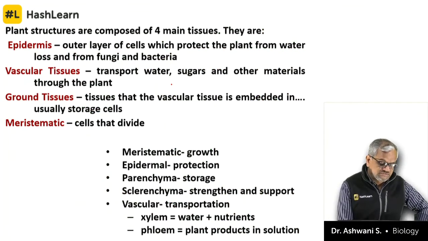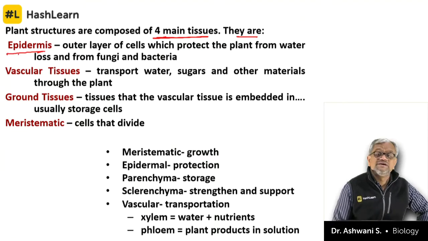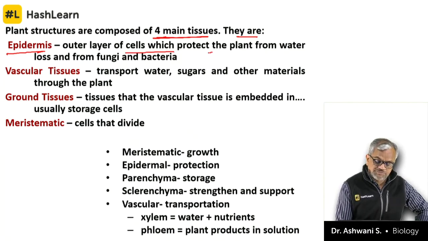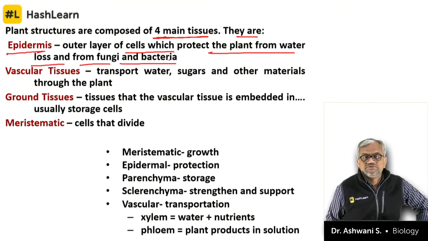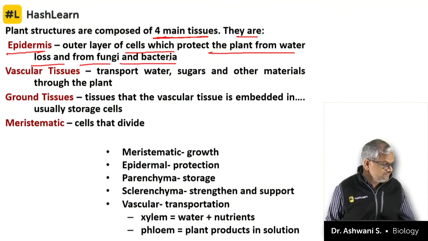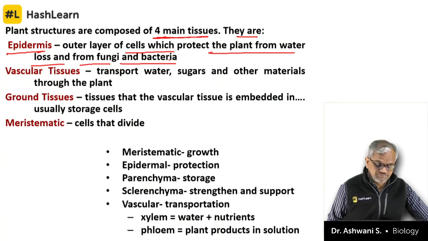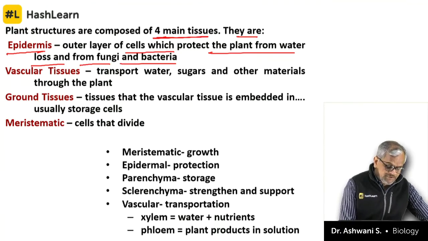So as I said, plant structures are composed of four main tissues. They are epidermis, as the name says. Epi means outermost. Nikita, good evening. Outer layer of cells which protect the plant from water loss, from fungi and bacteria. Even it prevents any of the abnormalities or, technically, any of the microbial attacks also. Below epidermis is vascular tissue.